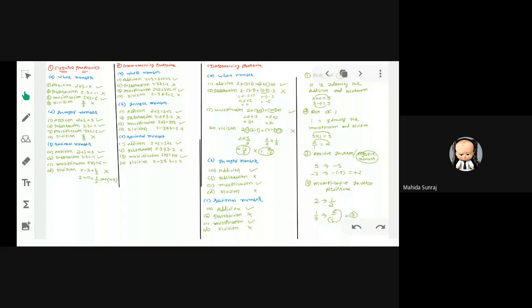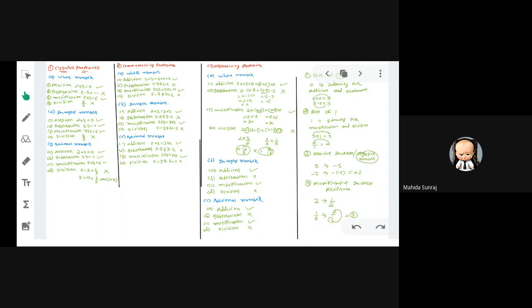We get 10 as the answer. But now you can see we are interchanging the bracket. So first we are taking 2 plus 3 in bracket, plus 5. And if we take 2 plus 3, 5, then 5 plus 5, 10. Again we get the same answer. So it means under addition, every number is associative. Same thing is applicable on multiplication. Under multiplication, every number is associative. But under subtraction and division, it is not associative.